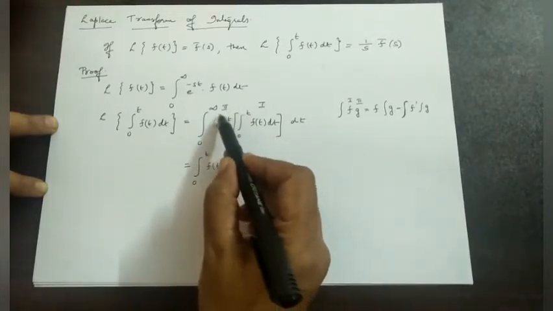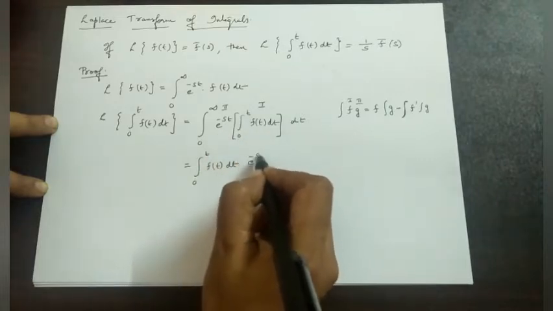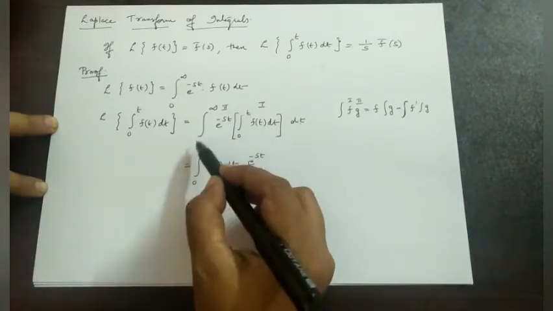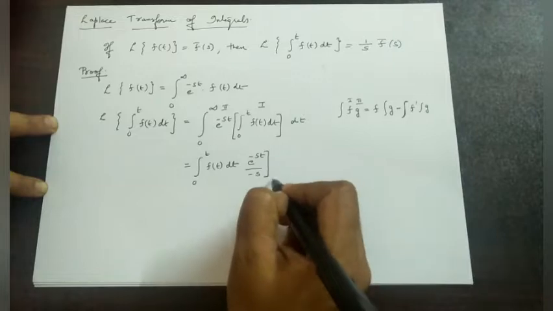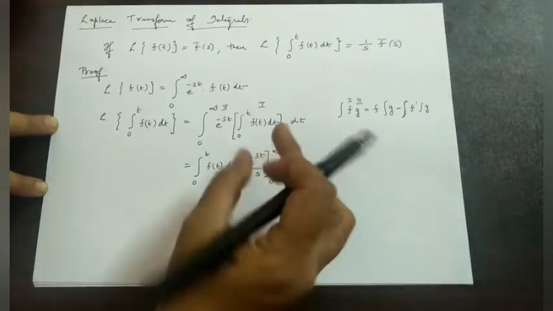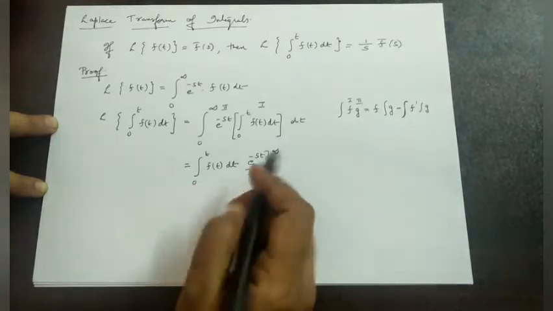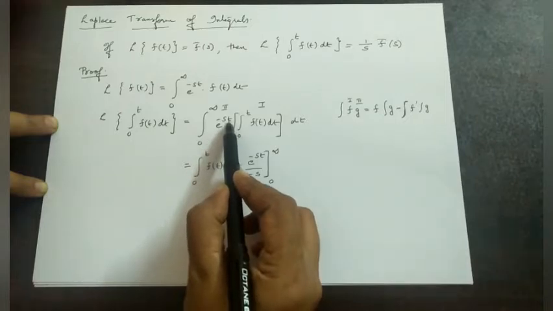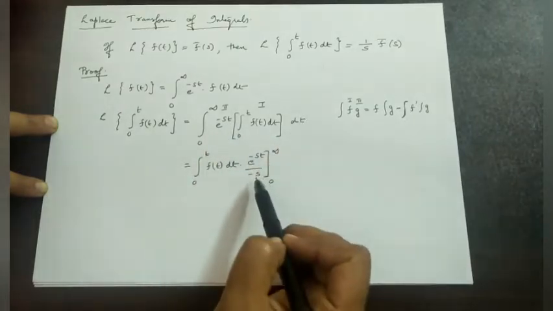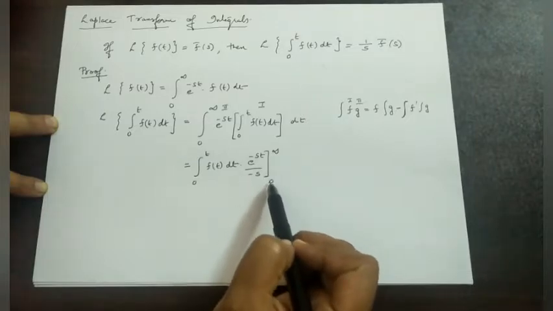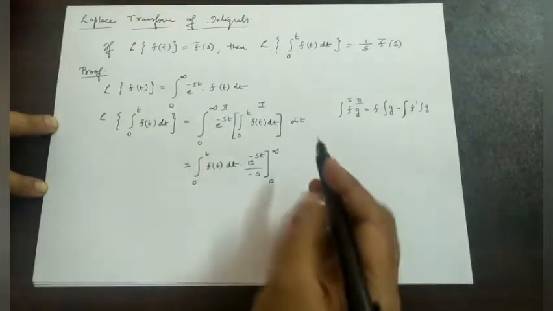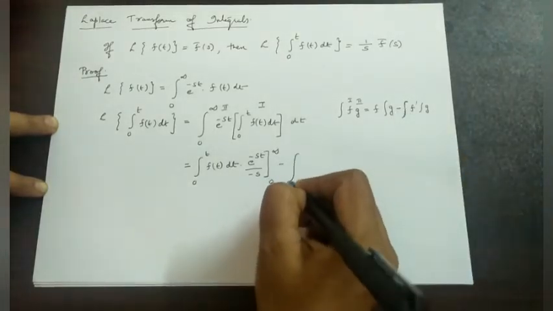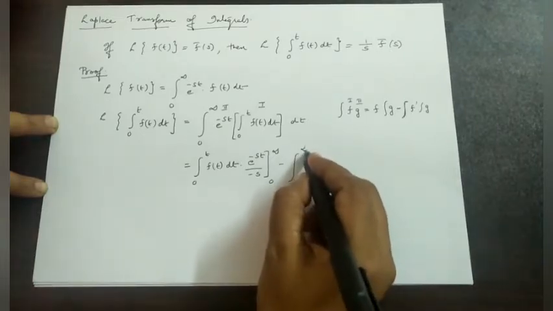Integral of the second, integral of e raised to minus st is e raised to minus st divided by minus s, isn't it, with respect to t, and the limit from 0 to infinity. Here the main limit taken is 0 to infinity. Okay, first function into integral of the second function, e raised to minus st divided by, with respect to t, its integral is minus s. Therefore, limit from 0 to infinity. Minus. Next, an integral that is from 0 to infinity, the main integral.